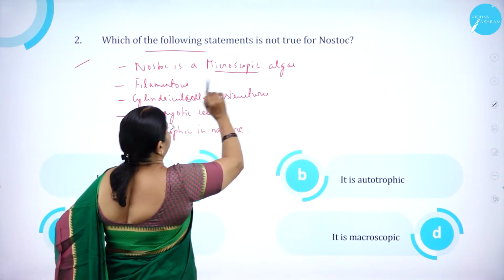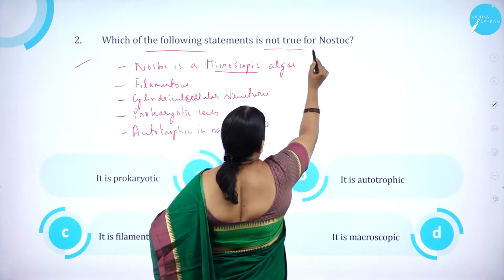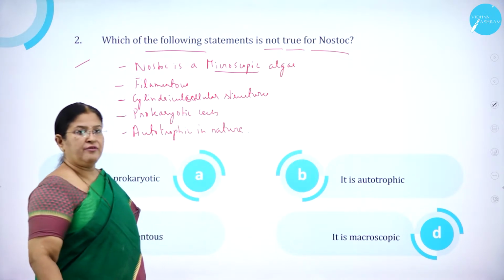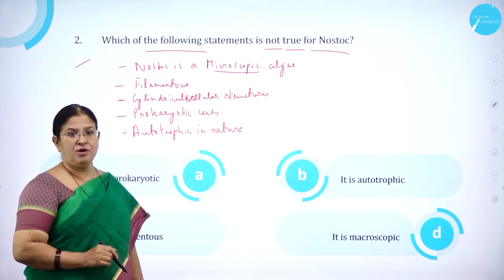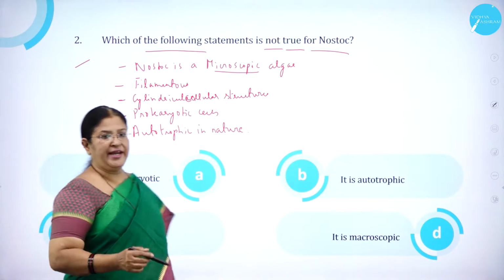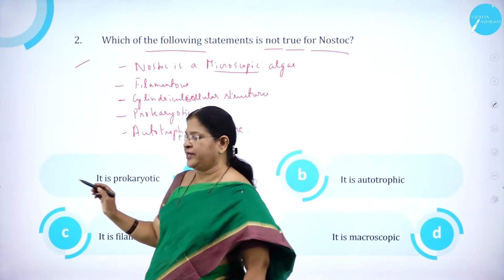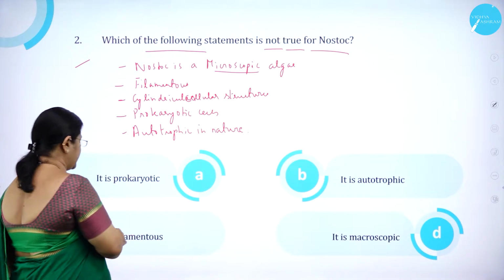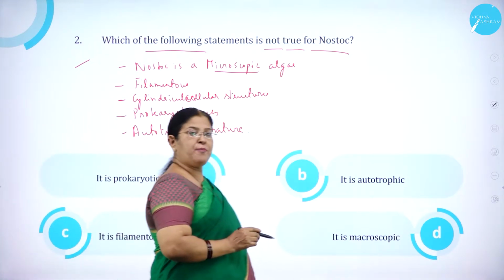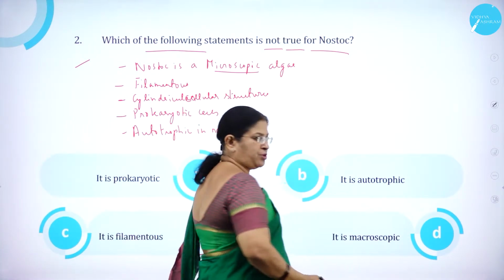Which of the following statement is not true for Nostoc? Option A, it is prokaryotic. Option B, it is autotrophic. Option C, it is filamentous. Option D, it is macroscopic.